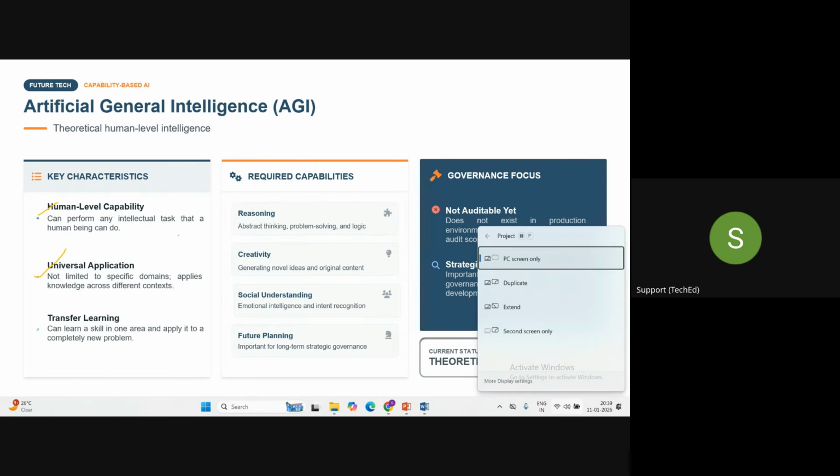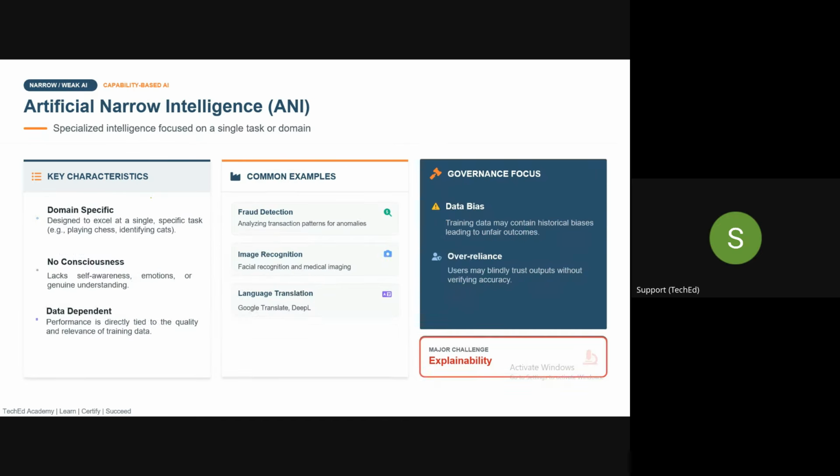As of now, whatever systems we are using, guys, are all examples of artificial narrow intelligence, which can perform a domain-specific task for which you have trained them. It doesn't have any consciousness. It is purely dependent on the data.